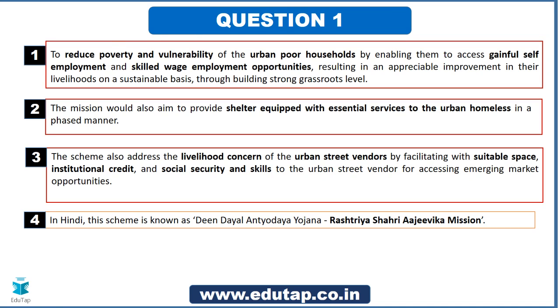Before that, let me just tell you that this particular scheme, as we have seen, caters to urban poor households. And what are the important lookouts when you talk about this scheme? One is gainful self-employment. It helps to form self-help groups, so that they can be self-employed. Plus it also helps the rag pickers, even the homeless people, street vendors. So these are certain target segments as part of this scheme, right?